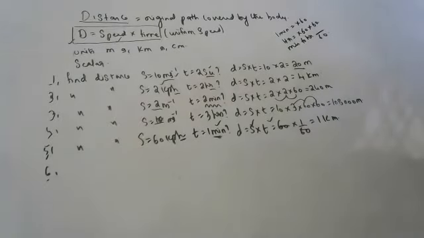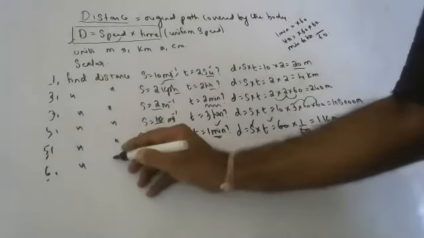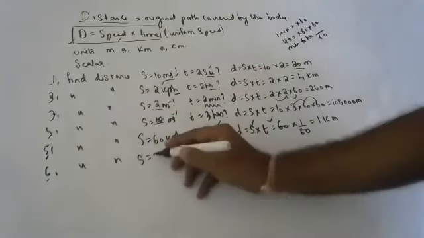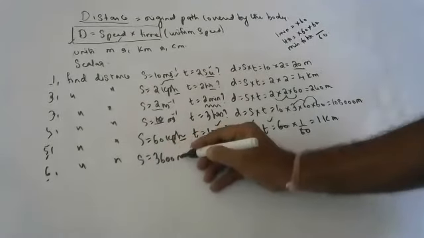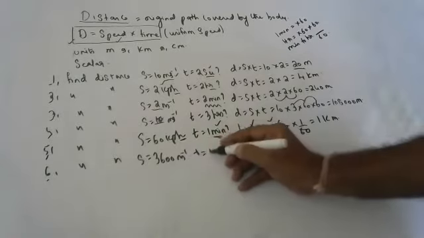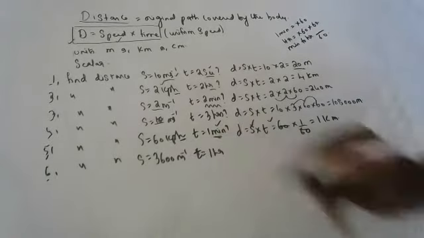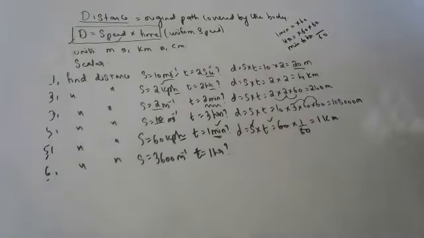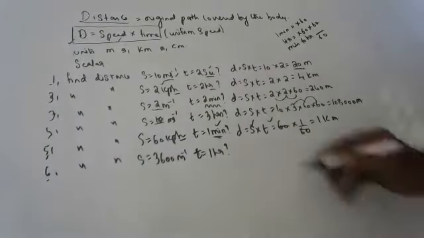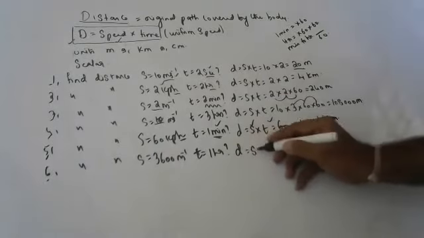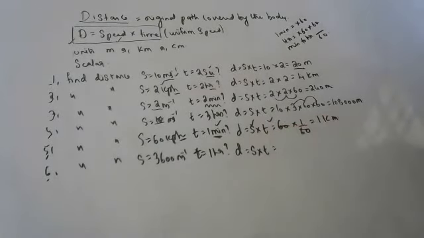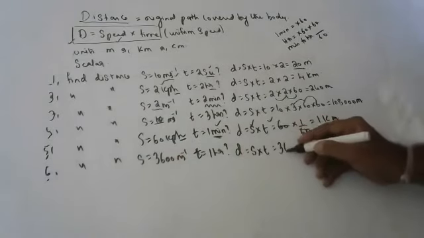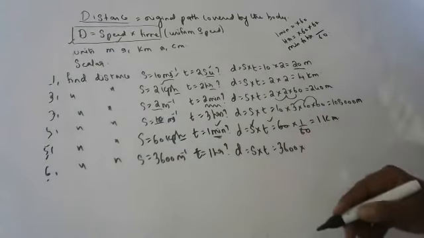Sixth one. Find distance traveled by the body if the speed is 3600 meters per second and in 1 hour. In 1 hour. Okay, Sudeep. Yes, sir. Distance is equal to speed into time. Speed is how much? Sir, speed is equal to 3,600 meters.